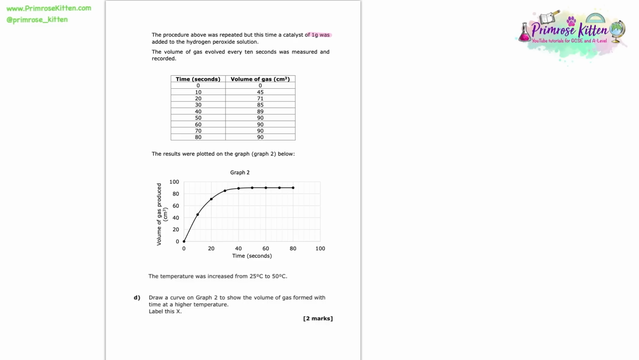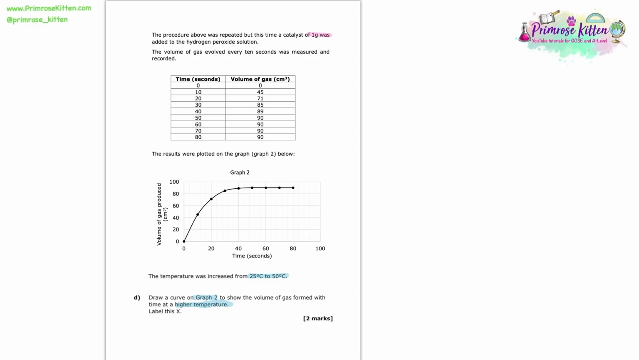Now we're told that the temperature was increased from 25 to 50 degrees C. We're asked to draw a curve on graph 2 to show the volume of gas formed with time at a higher temperature, and we need to label it X. Well, the thing to notice here is when we have a higher temperature, we know that the rate of reaction increases. And if the rate of reaction increases, that means that we're going to reach that endpoint faster.